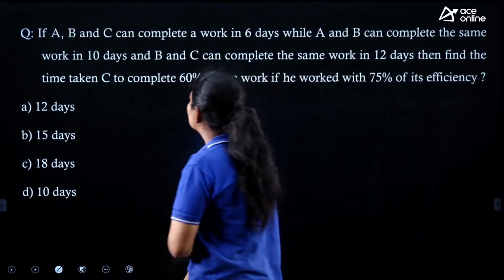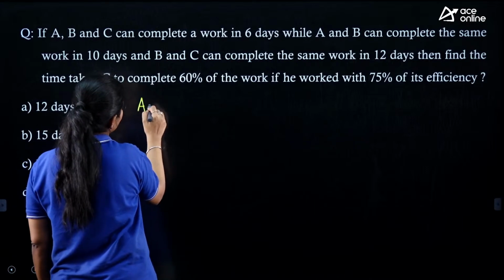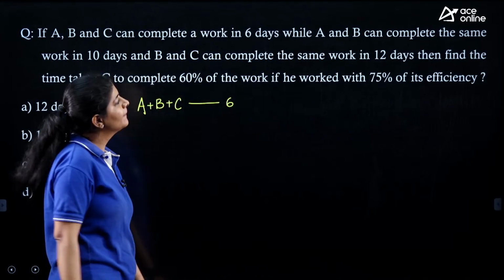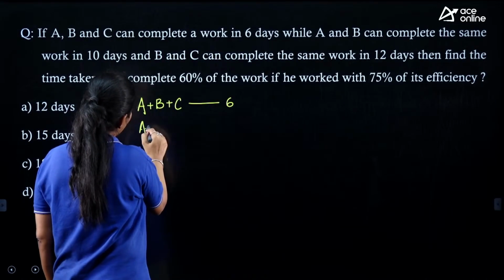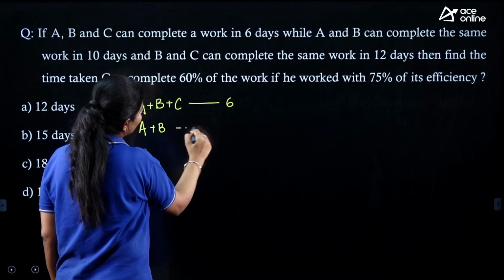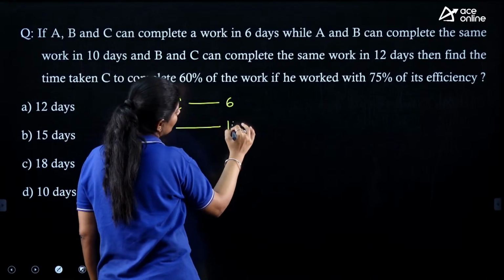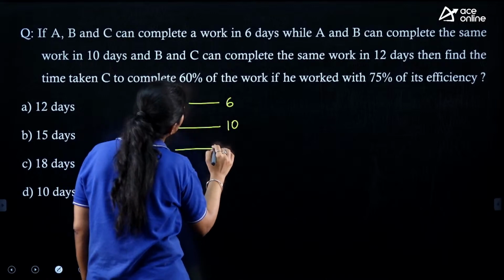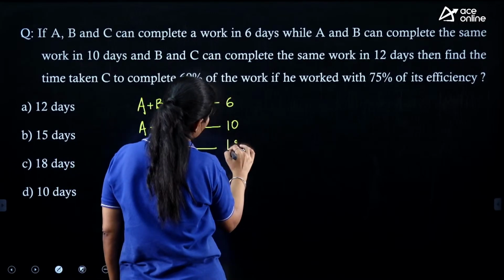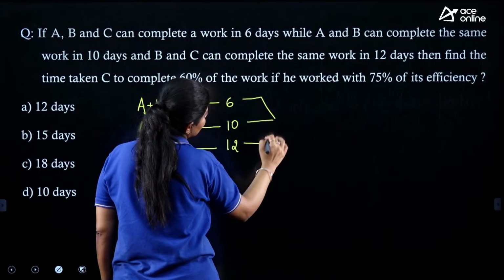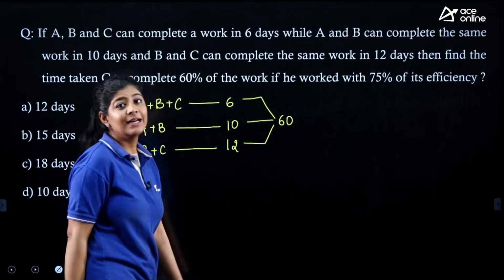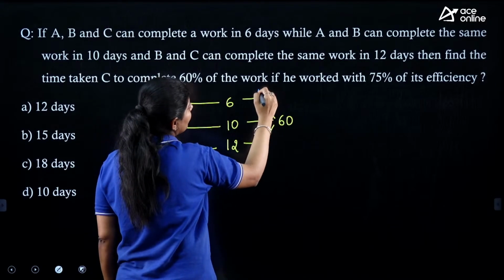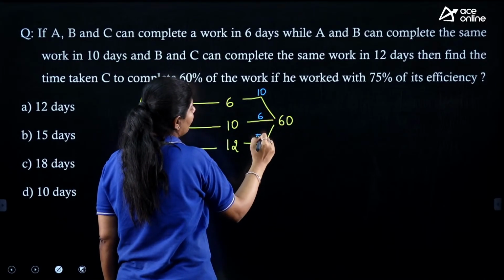Okay, let's see. The question is saying that the three people A, B and C can complete some work in 6 days, right? And A and B, if these two people are doing the same work, they are taking a total of 10 days, and if B and C are doing the same work, then they are taking a total of 12 days. Okay, we will take the LCM. LCM is nothing but reflecting the assumed total work, right? So the efficiency is 10, 6 and 5, right?